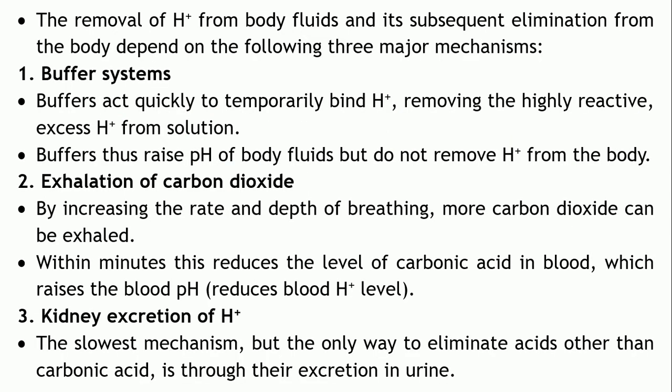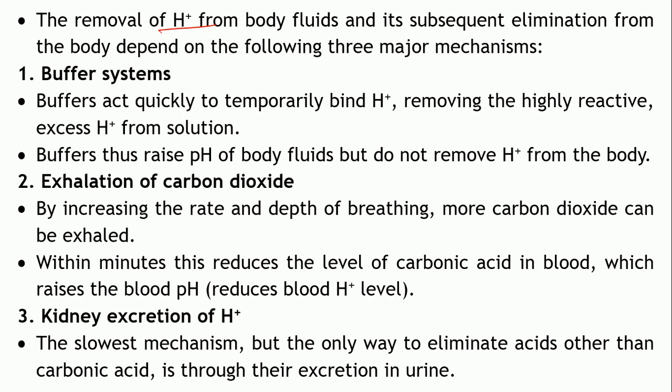Okay, so what makes it possible to maintain the homeostasis of this H plus ion concentration? What are those different mechanisms responsible for removal of these H plus ions from the body?